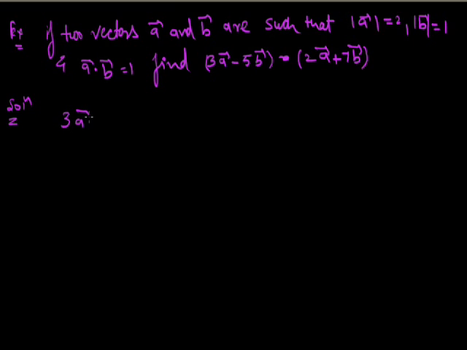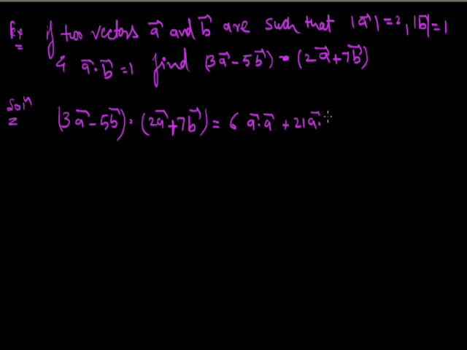The 3A vector minus 5B vector is dot product with the 2A vector plus 7B vector. So now it is 6 A dot A plus 21 A dot B minus 10 B dot A minus 35 B dot B.